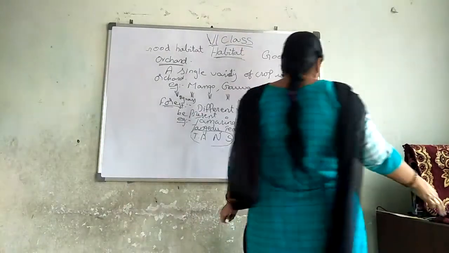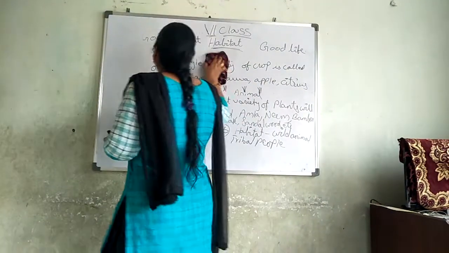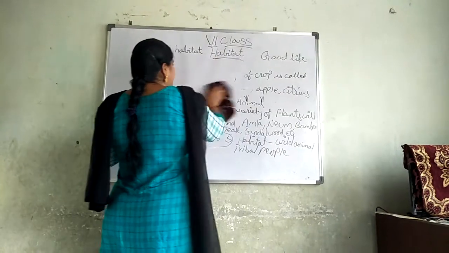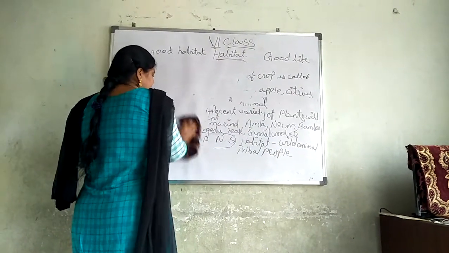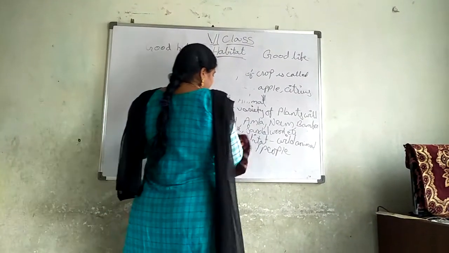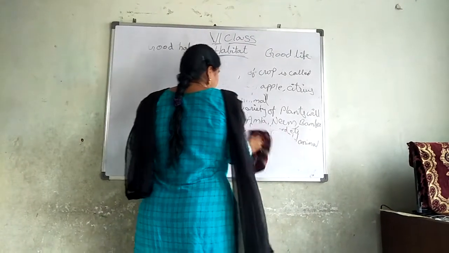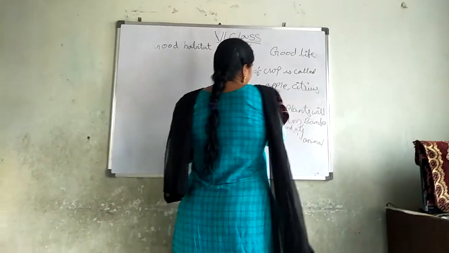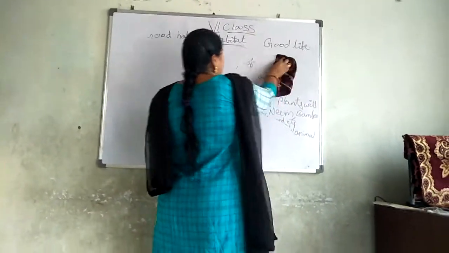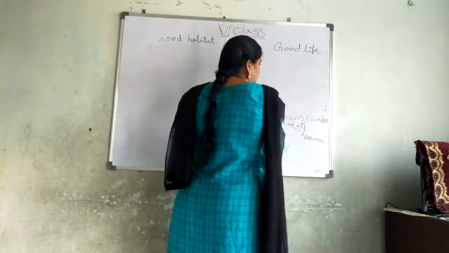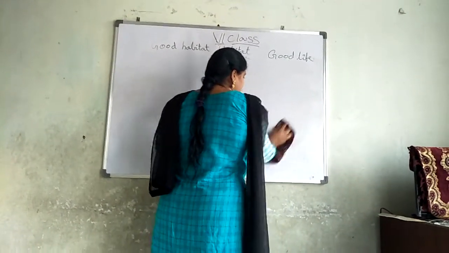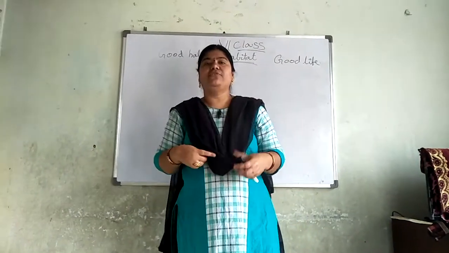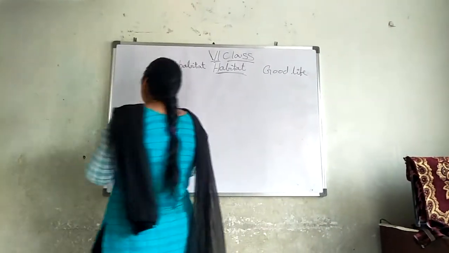Next, yesterday itself I told you that a few birds and animals will migrate from one place to another. What are those animals? Which ones will migrate from one place to another? For what purpose are they migrating? Now we are going to see that. As I said, the animals will migrate from one place to another for the sake of food.